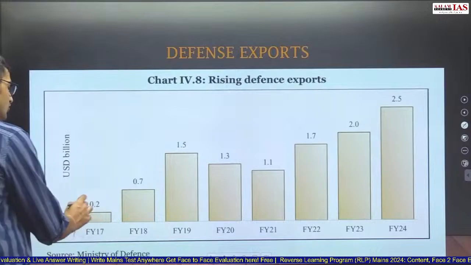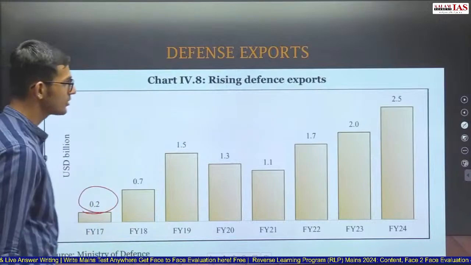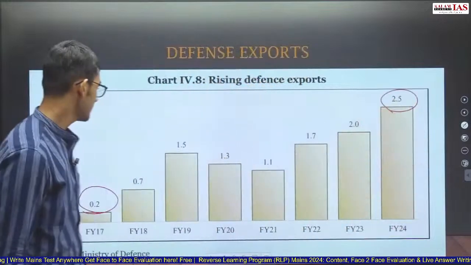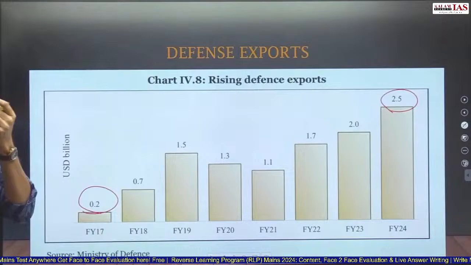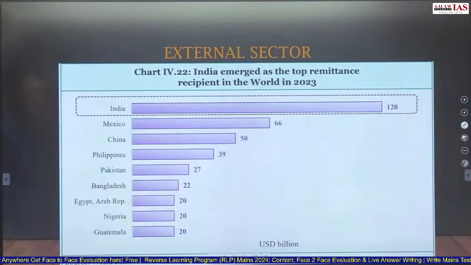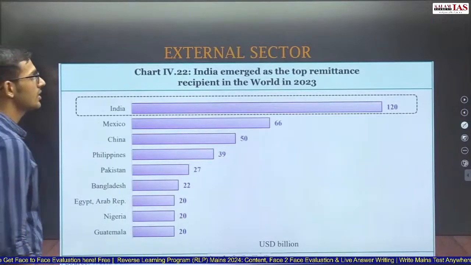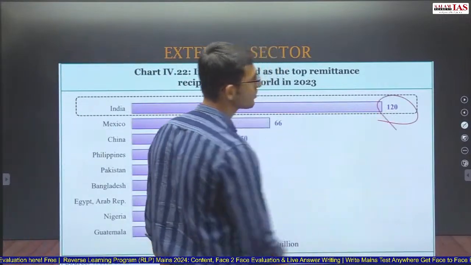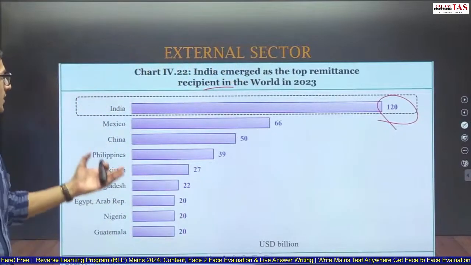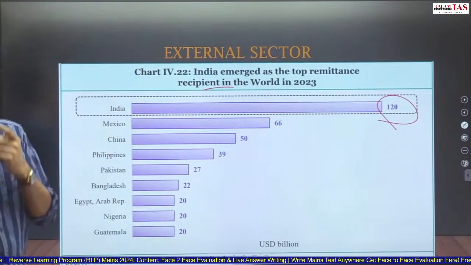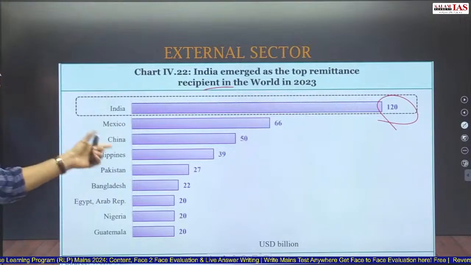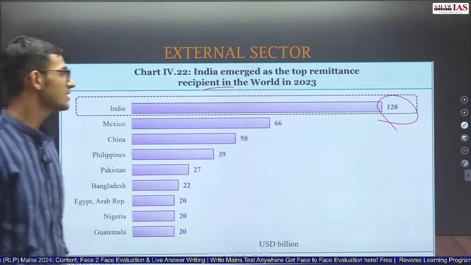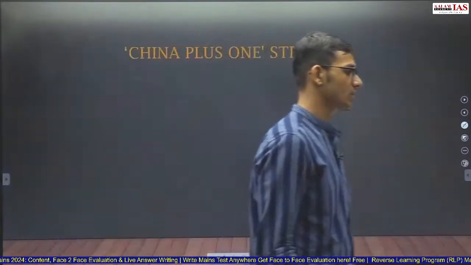Defense exports have increased from 0.2 billion USD to 2.5 billion USD. That is a 12 times increase in the past 7 years. In the external sector, on remittance receipts, we have already said that India is the largest recipient of remittances with 120 billion US dollars. This is almost double the second highest, Mexico, and more than double that of China. These two combined also do not reach India's level of 120 billion US dollars.